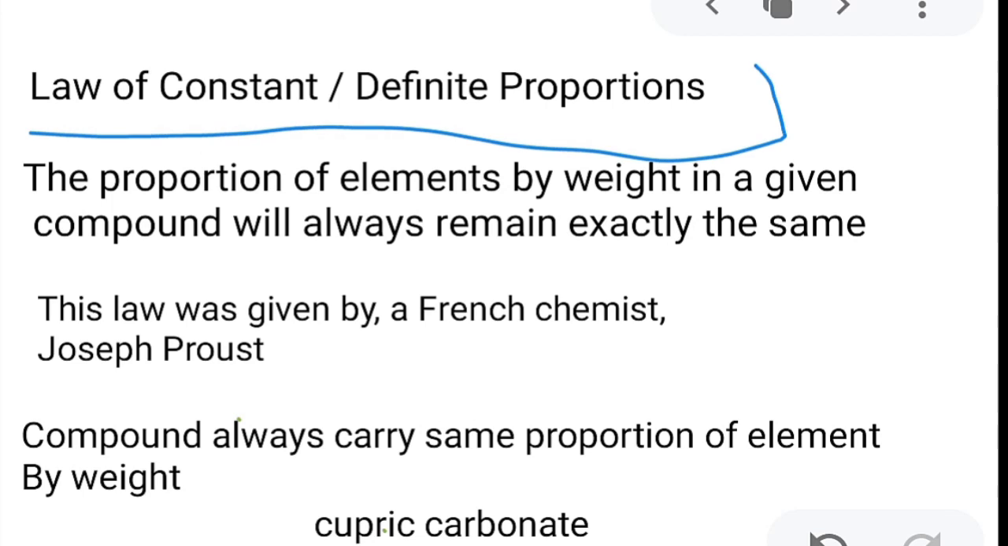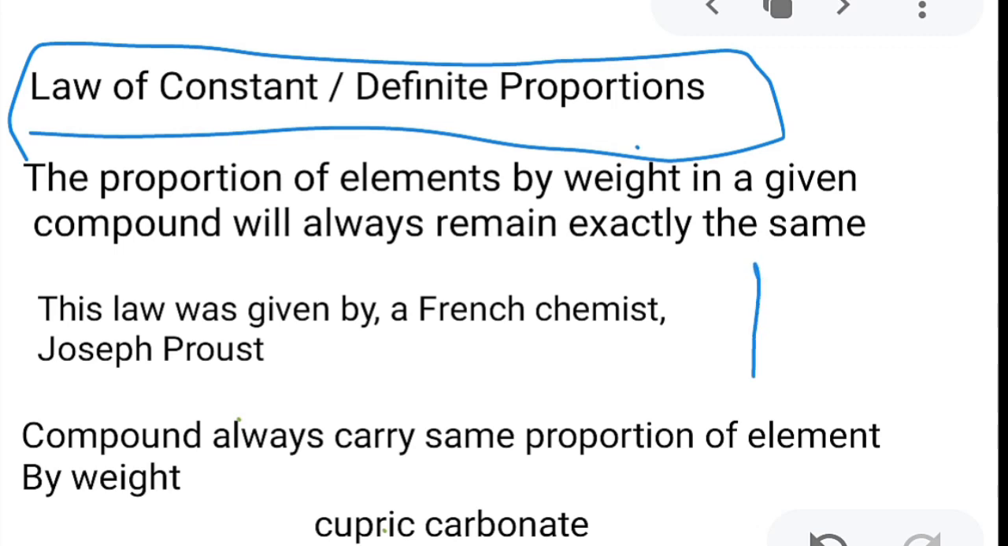The second law is the law of constant proportion or law of definite proportion. You can say either of them. What does this law state? It states that the proportion of elements will always remain the same, or it can be stated in another manner, that a compound always carries the same proportion of elements by weight. For example, if I take water, then the ratio or the proportion of the elements by weight will always remain